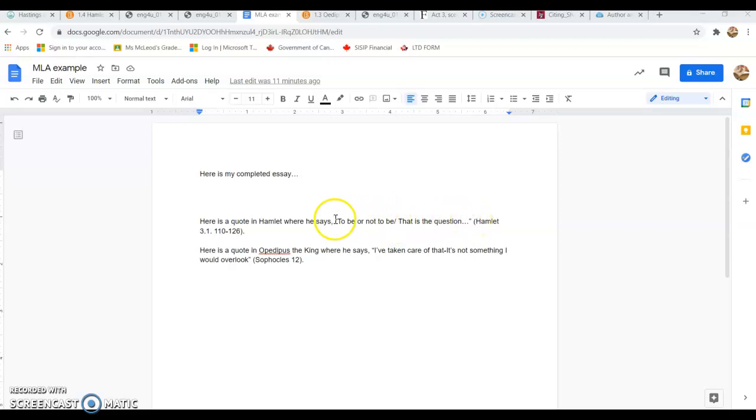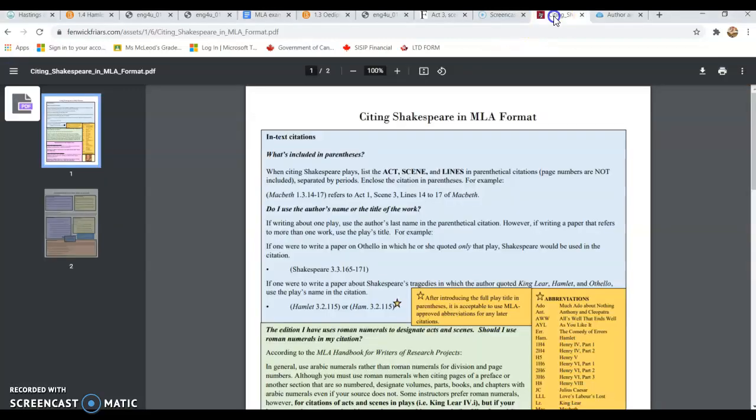I have quotations around what it is that Hamlet said. And at the end, this is my in-text citation. I have the name of the play, act, scene, and lines that occurred, and the period goes at the end of that citation.